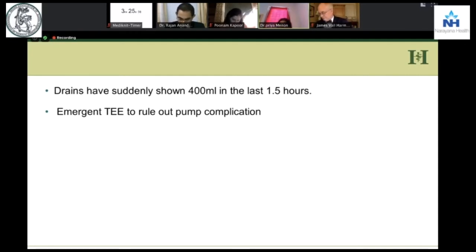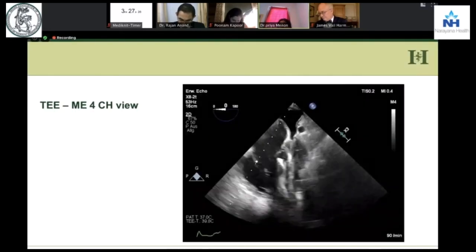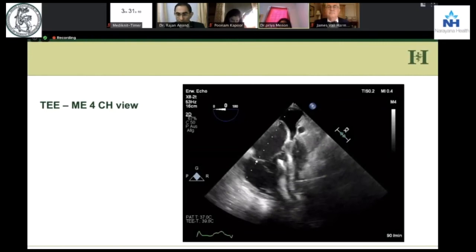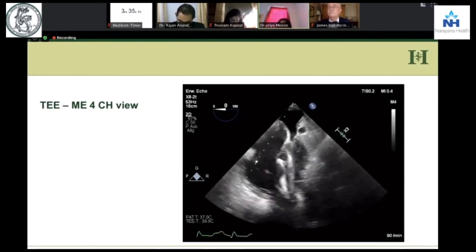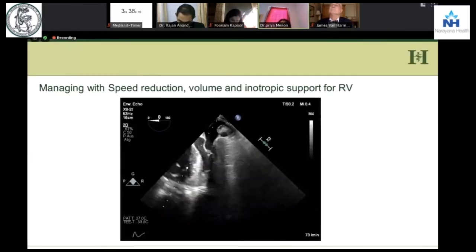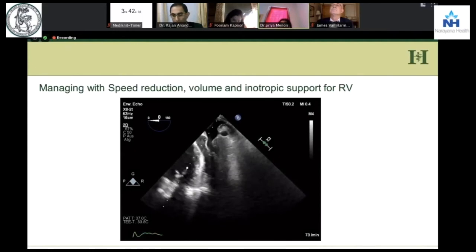So we did an emergent TE to rule out the pump complication. And this is what you see. You can't make out what is going on. This is an LV, RV, is it a tamponade? What is it? So what we do is we try to manage with speed reduction. We gave a lot of volume and we supported the RV with milrinone and NO.